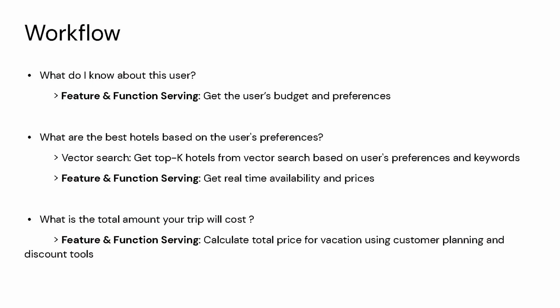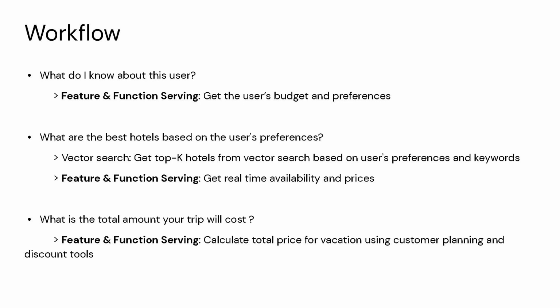So when a user asks the AI bot to create a travel plan for them, there are many things that my Lakehouse already knows. First, what do I know about the user? I know that the user has a budget and some preferences, like they might like a quiet place, or they might like a downtown place. They might like a beach-facing room, for example.